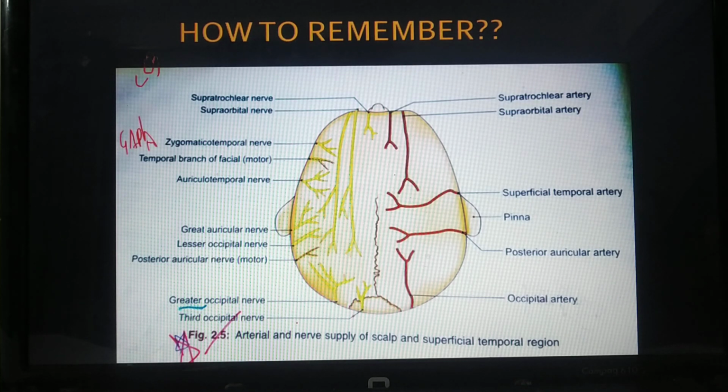Auriculotemporal, after that the ear comes, then the posterior part begins. So you may remember GAPA LO3: greater auricular, posterior auricular, posterior auricular being the motor branch over here. LO3 is lesser occipital and third occipital nerve, and just remember the greater occipital nerve being added over here.